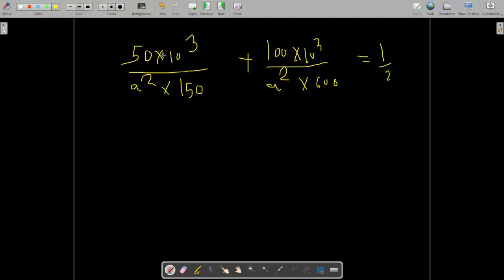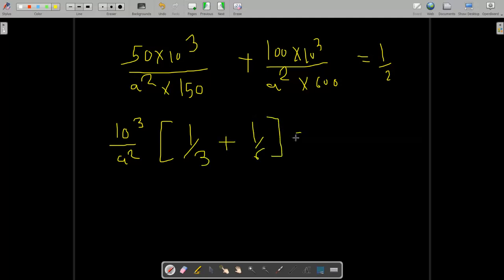Now just cancel what can be cancelled. We will take 10 raised to 3 upon a square as common. When you cancel out all these values, it is 1 by 3, 1 by 6, 1 by 2.